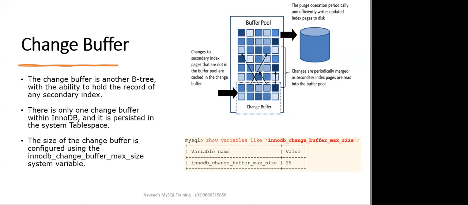The change buffer is another B-tree with the ability to hold the record of any secondary index. There is only one change buffer within InnoDB and it is persistent in the system table space. The size of the change buffer is configured using the innodb_change_buffer_max_size system variable. On the right-hand side, you can see this variable.